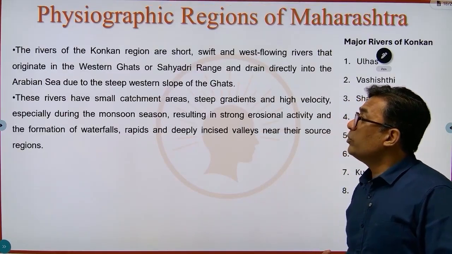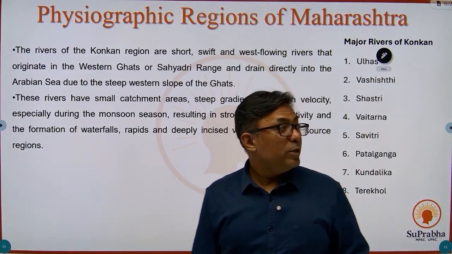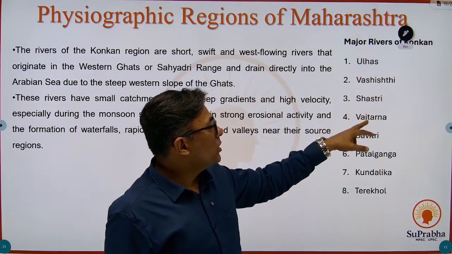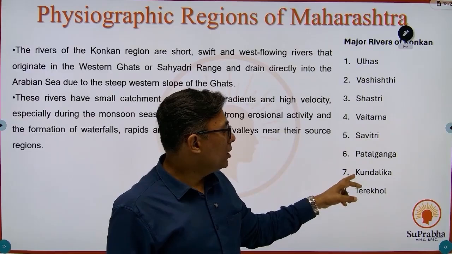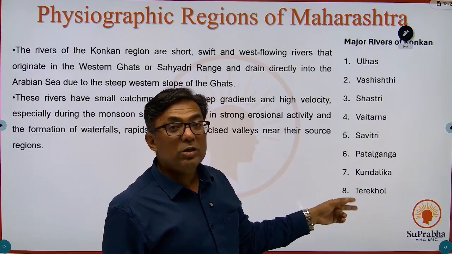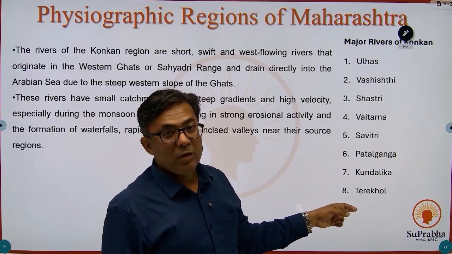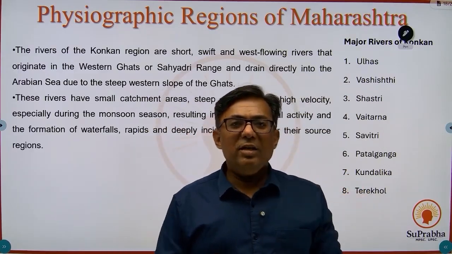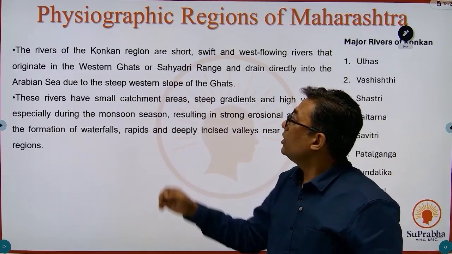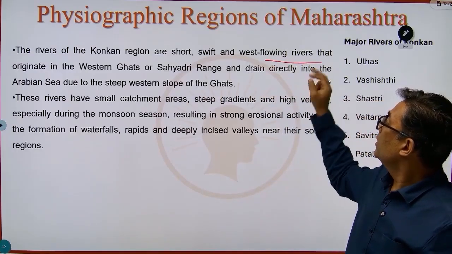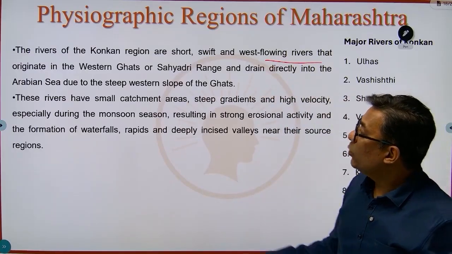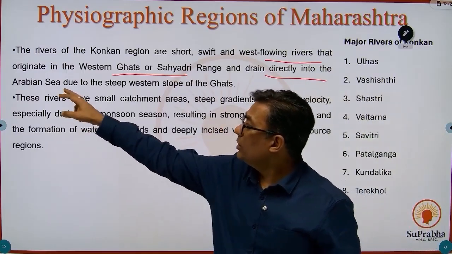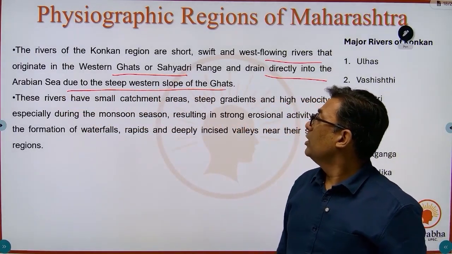And what are the rivers of the Konkan region? See the names of the rivers, the majority of the rivers. You have the Ullas, the Vashishti, the Shastri, the Vaitarna, the Savitri, the Patalganga, the Kundalika, and the Terekol. Terekol is the southernmost river of Maharashtra. Okay, so these are the west flowing rivers of Maharashtra, and their general characteristic is that the rivers of the Konkan region are short, swift, and west flowing rivers that originate in the Western Ghats and drain directly into the Arabian Sea due to the steep western slope of the Ghats.